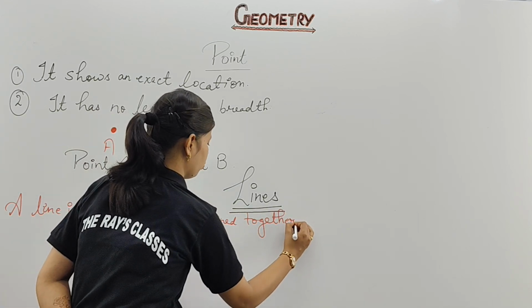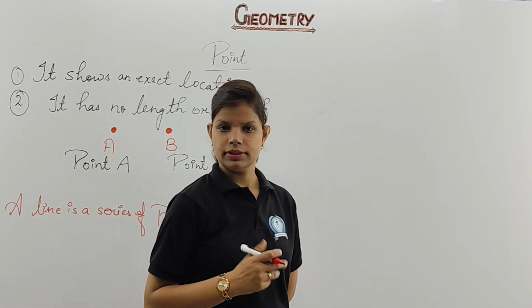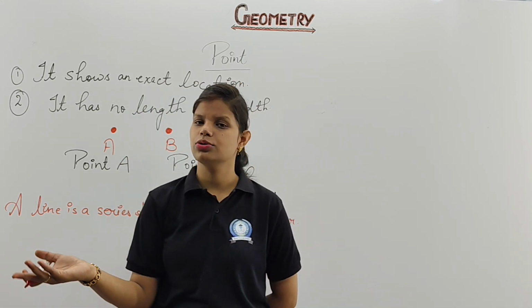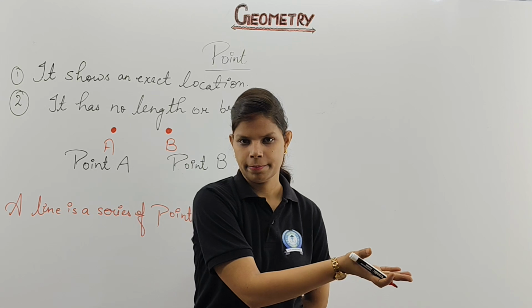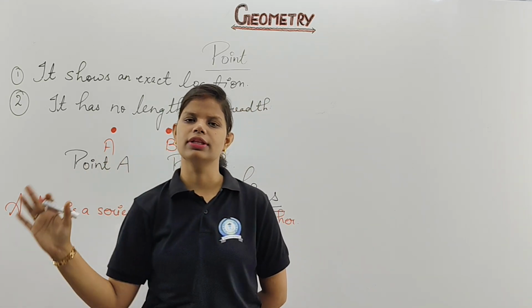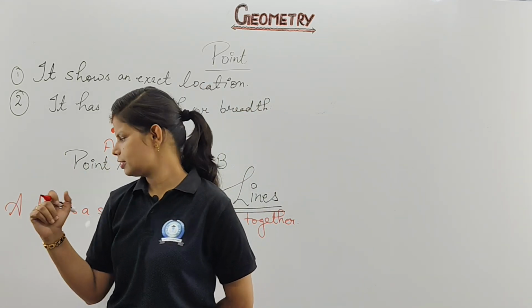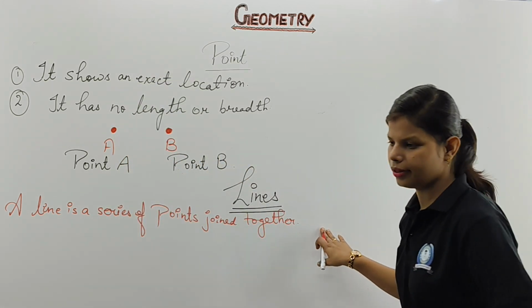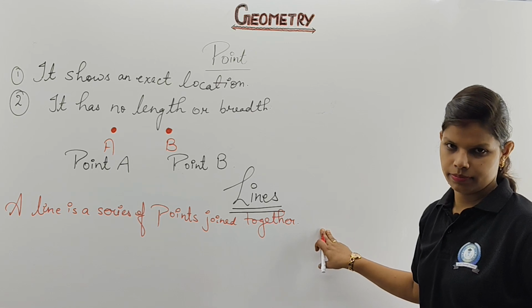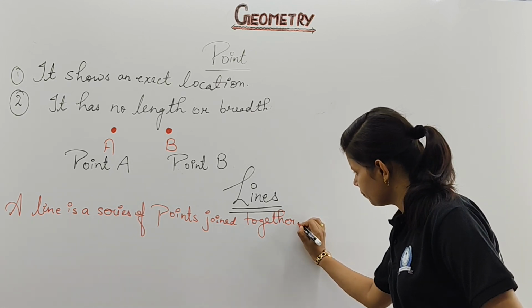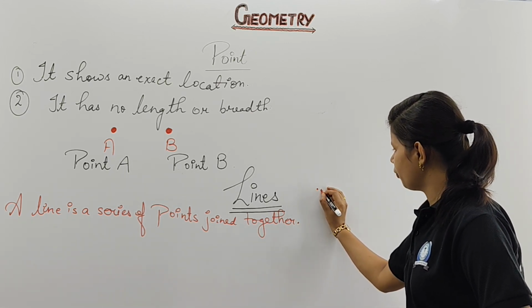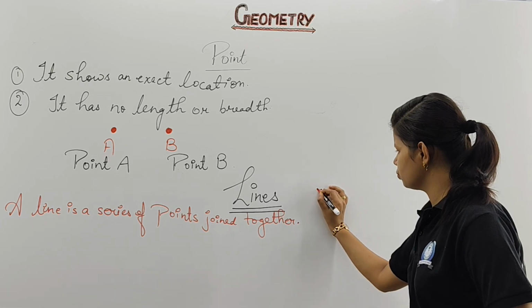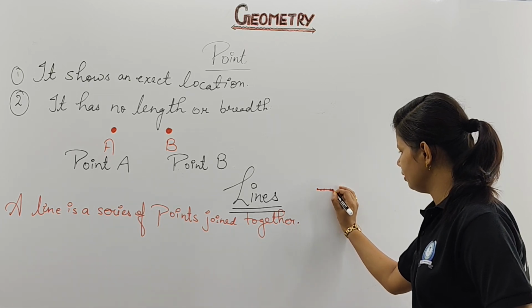When it is going to join together, then what happens? It is not fixed from one side we are going to join, or we are going to join from other side. That's why the line can extend from both the sides. Clear, no? So first definition which you are going to write: a line is a series of points joined together. That means when we are going to join different points, I am giving you an example, when you are going to join one after another, a line will be formed.